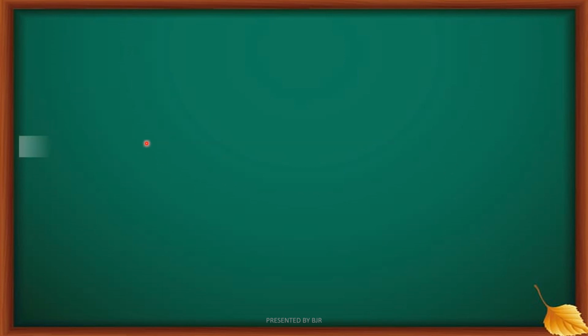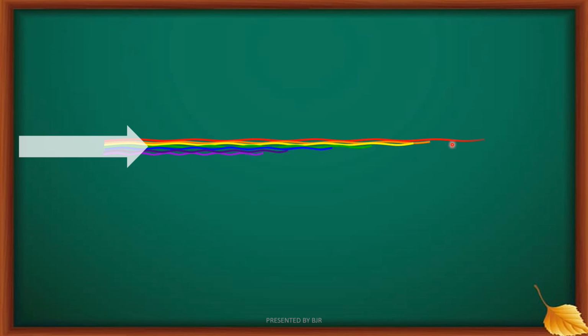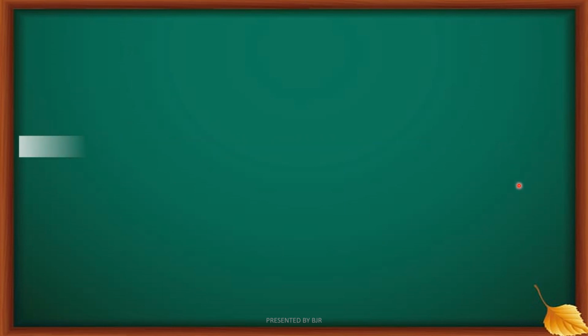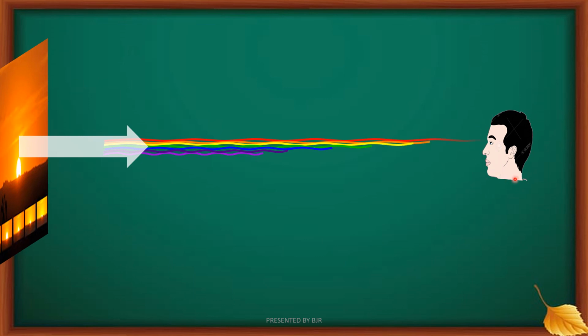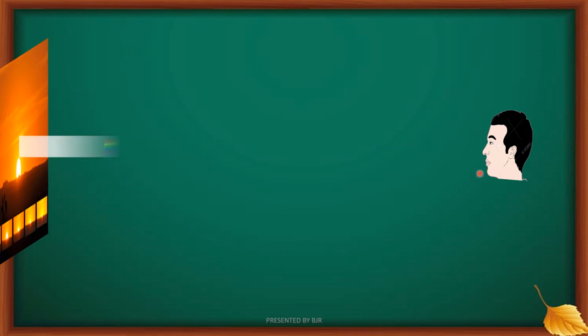And here the red color light is traveling or transmitting longer distances without being scattered. Without being scattered, the red color light is traveling more and more distance. Isn't it? So only the red color light reaches the observer on the ground. Hence, the sunset appears as red color to him.